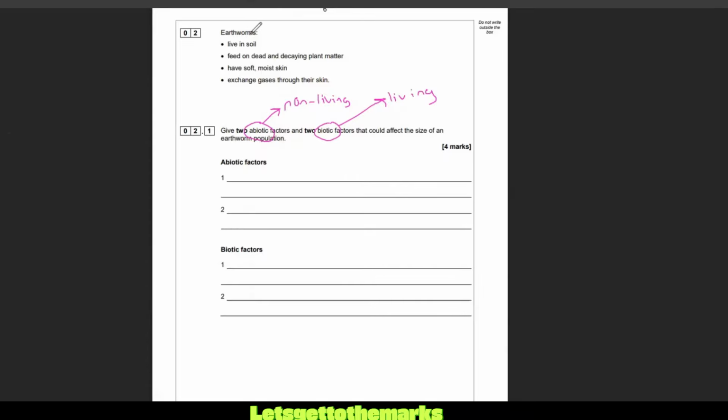Okay, we're talking about earthworms though. So what abiotic things could affect the earthworms? The amount of oxygen in the soil. They live in the earth, but I might want to say oxygen concentration in soil, to make that a little bit fancier. Different soils, clay soil or sandy soil, will hold different amounts of oxygen. What about pH of the soil? They might like acid or non-acid conditions.